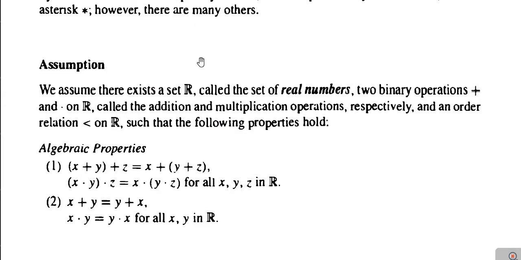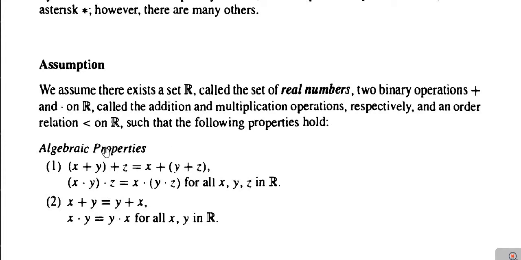Next are the assumptions. We assume there exists a set capital R called the set of real numbers, two binary operations plus and dot on R called the addition and multiplication operations respectively, and an order relation less than on R such that the following properties hold.